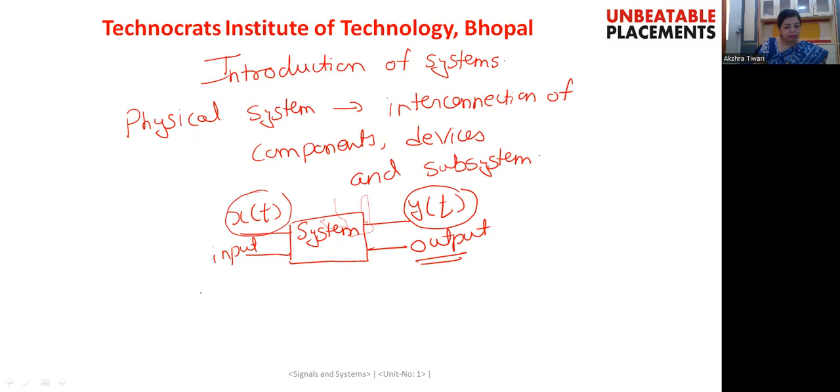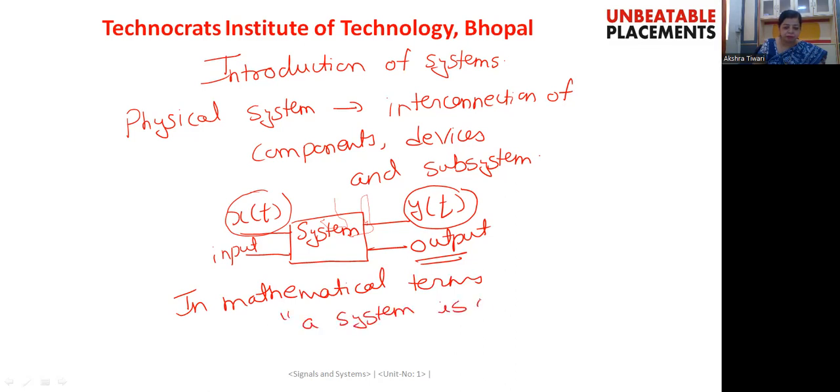But in mathematical terms, we can simply say that a system is nothing but a set of interconnected operations.